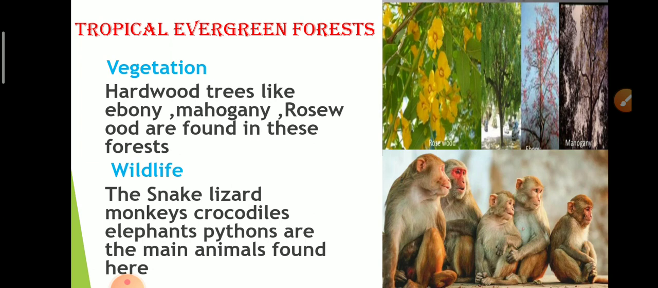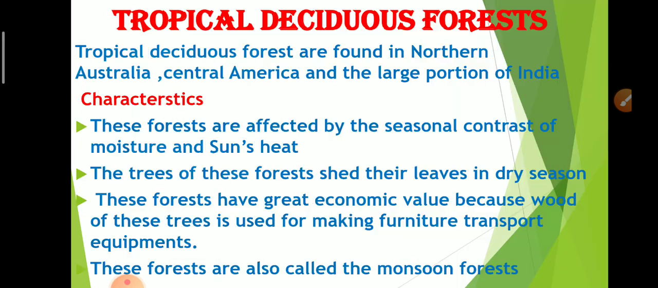So tropical evergreen forests are commonly found near the equator and close to the tropical areas. Regarding vegetation and wildlife: hardwood trees like ebony, mahogany and rosewood are found in these forests, and the snake, lizard, monkey, crocodile, elephants and pythons are the main animals found in tropical evergreen forests.